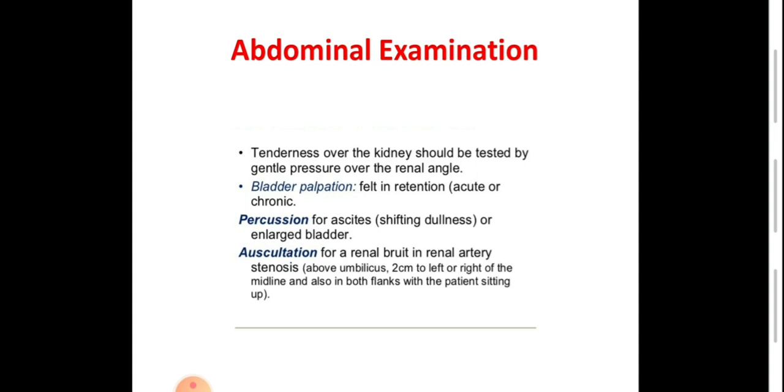By auscultation, auscultation is used for bruit of the renal artery in patients with renal artery stenosis, above the umbilicus and 2 cm to the left or right of the midline, and also on both flanks with the patient in sitting position.